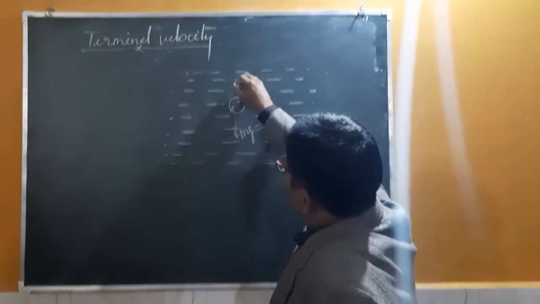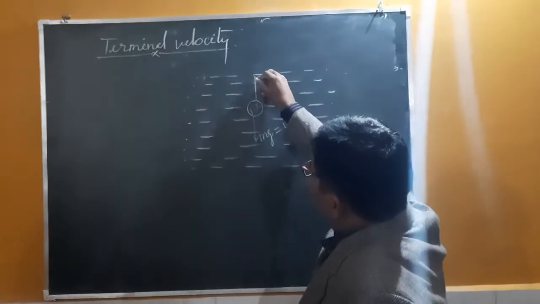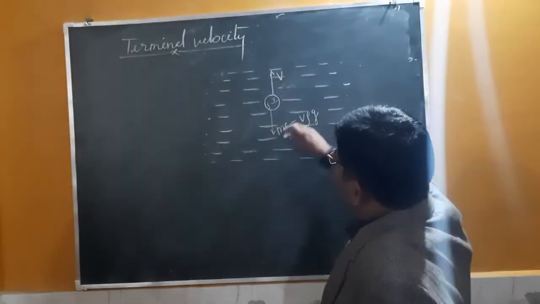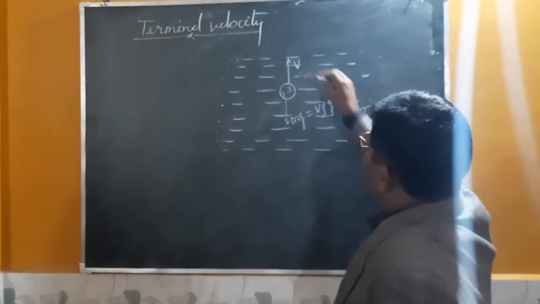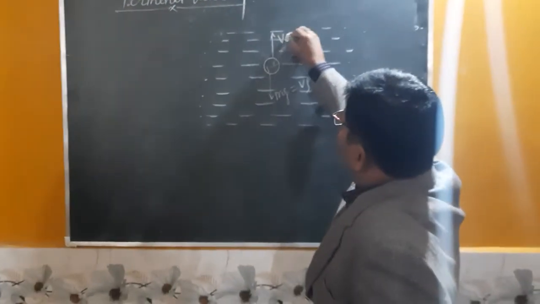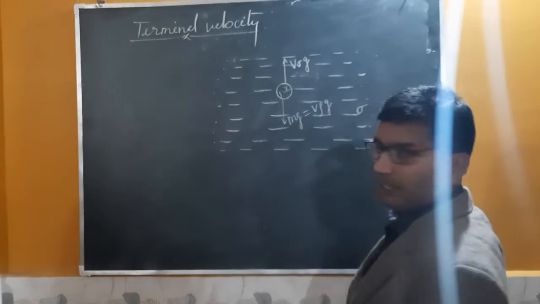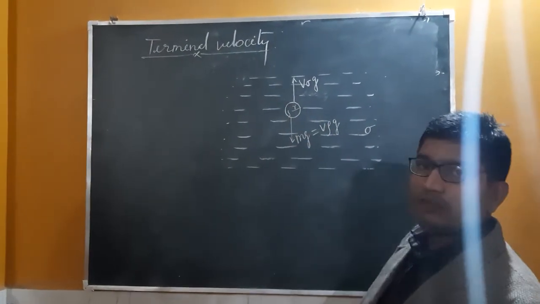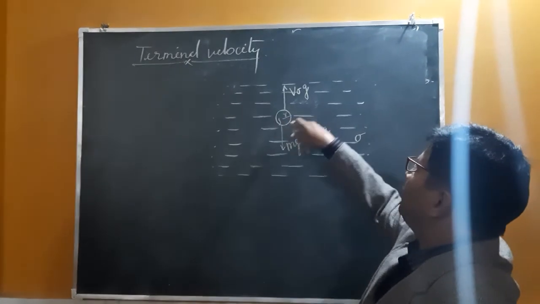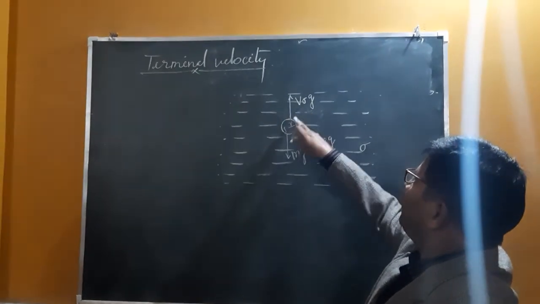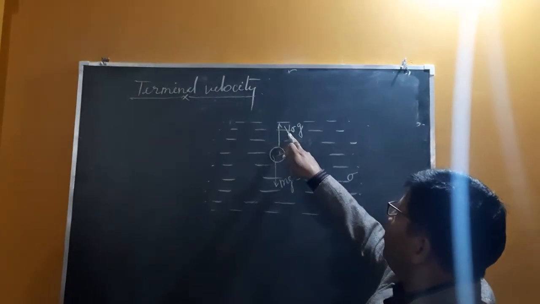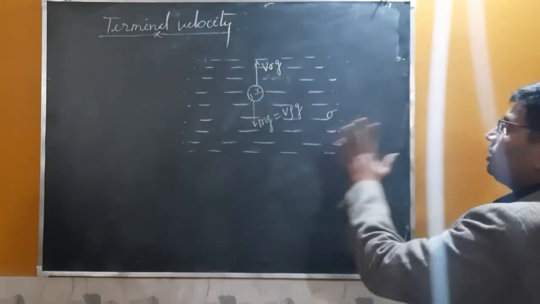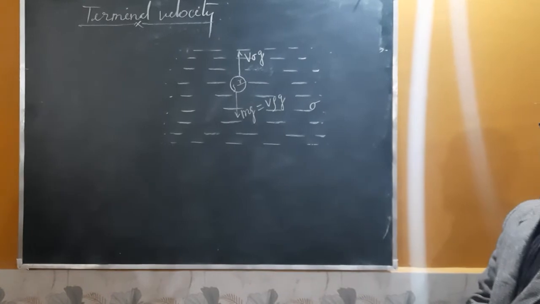And what about upthrust? Upthrust will be volume multiplied by density of fluid multiplied by g. This is the weight of fluid displaced by this ball, and weight of fluid displaced by the ball is equal to mass of fluid displaced, that is equal to V into sigma multiplied by g. This is the initial force on the ball.